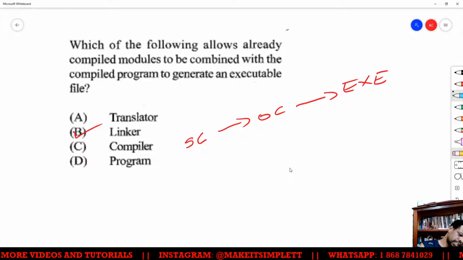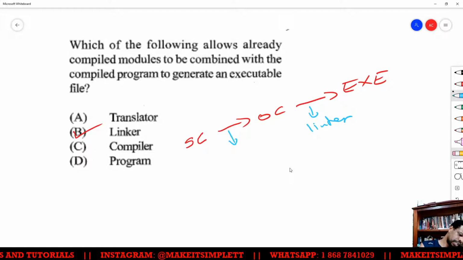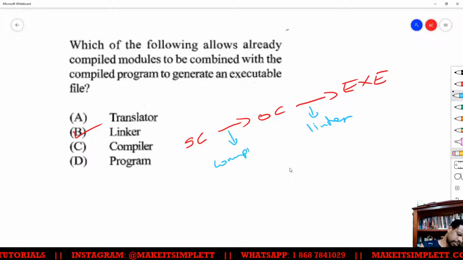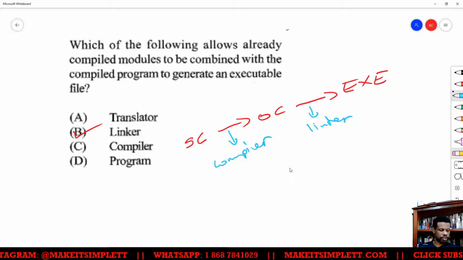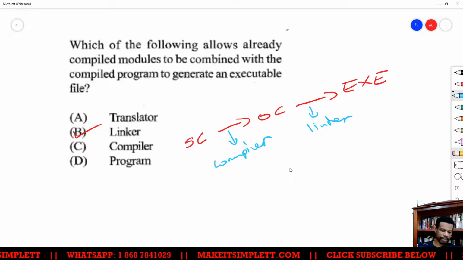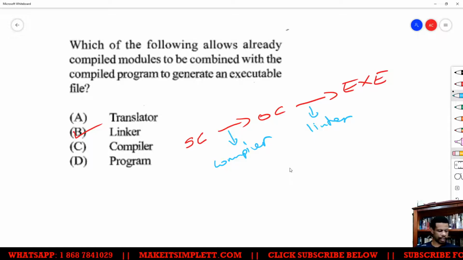In between here, you have the linker. In between here, you have the compiler. So in order for the source code to get the object code, you gotta compile or interpret, however. And then in order to get from the object code to exe, you need to get to the linker.